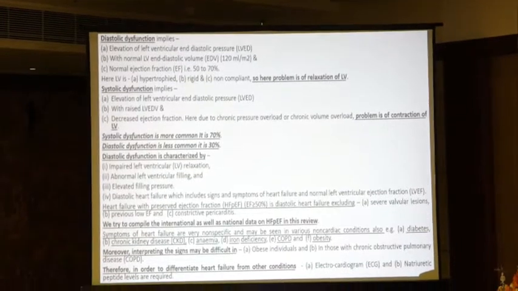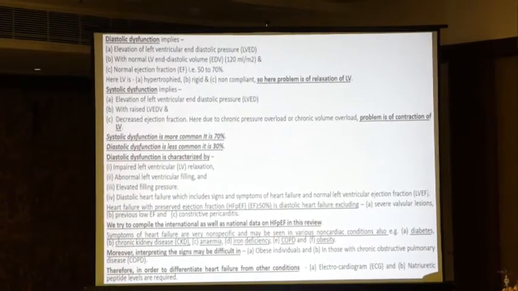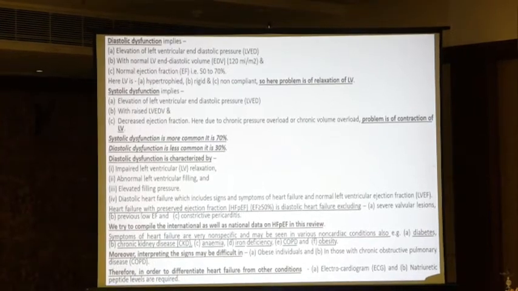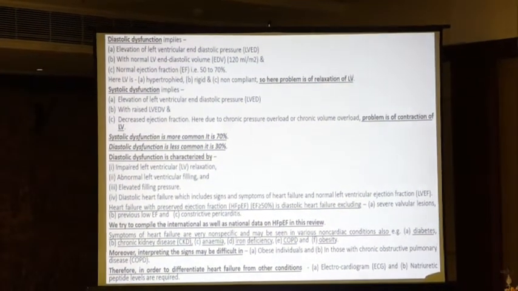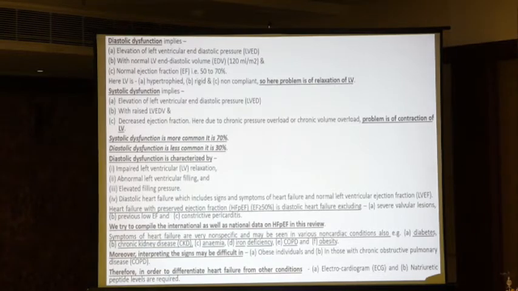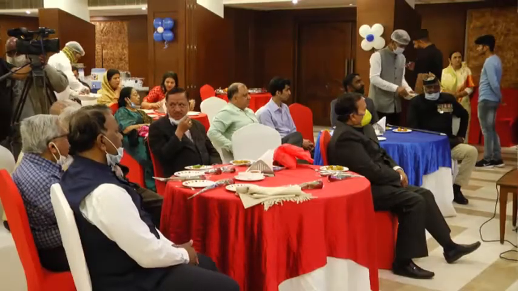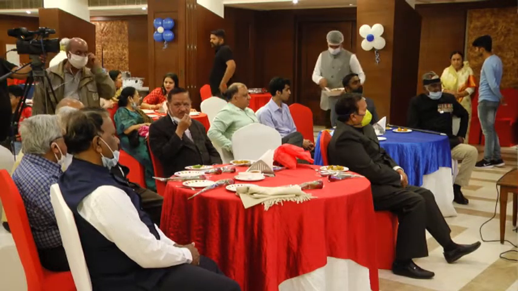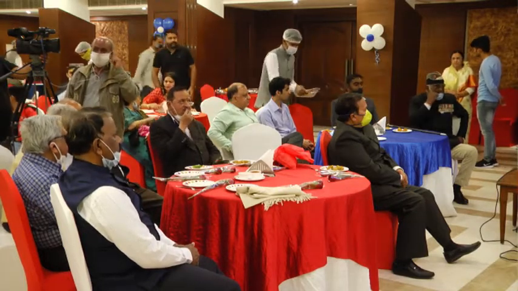And what is systolic dysfunction? It implies elevation of left ventricular end-diastolic pressure with raised LV end-diastolic volume. In diastolic dysfunction there was normal LV end-diastolic volume, but here it is raised. Then there is decreased ejection fraction in systolic dysfunction, but there it was normal ejection fraction.